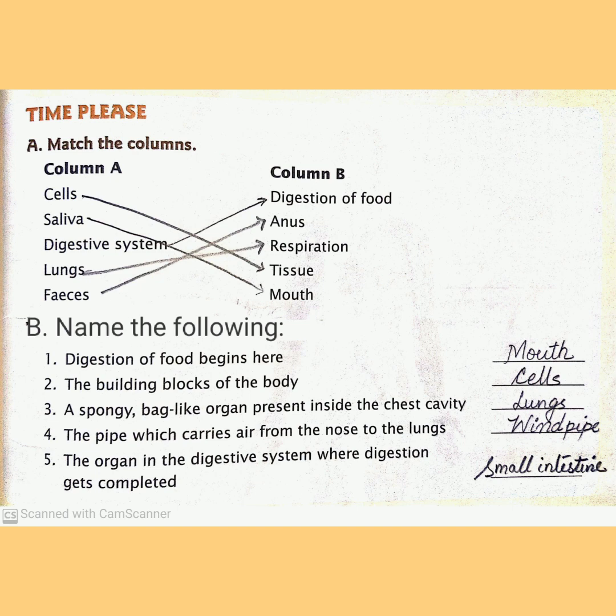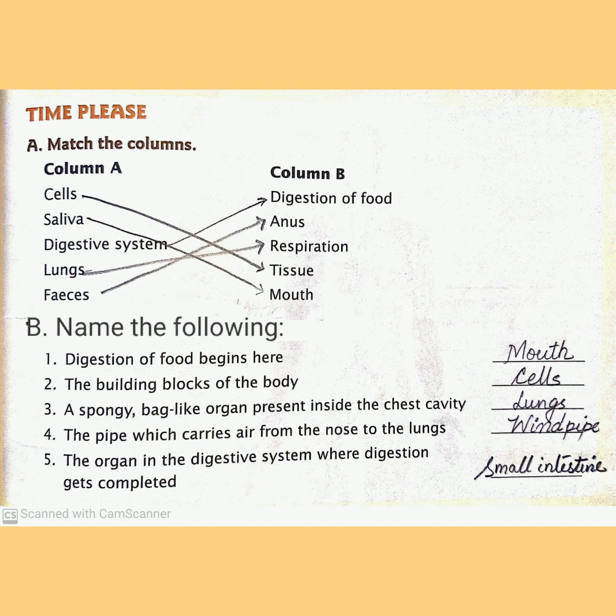B. Name the following. First one, digestion of food begins here. Answer, mouth. Second, the building blocks of the body. Cells. Third, a spongy bag-like organ present inside the chest cavity. Answer, lungs. Fourth, the pipe which carries air from the nose to the lungs.